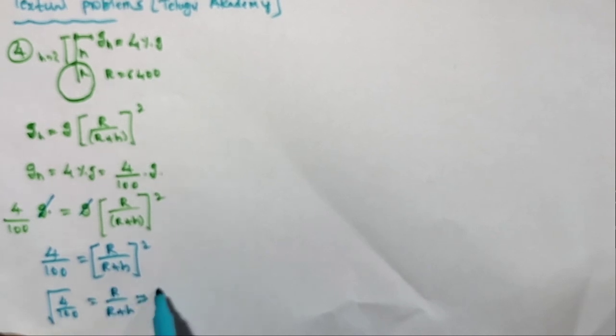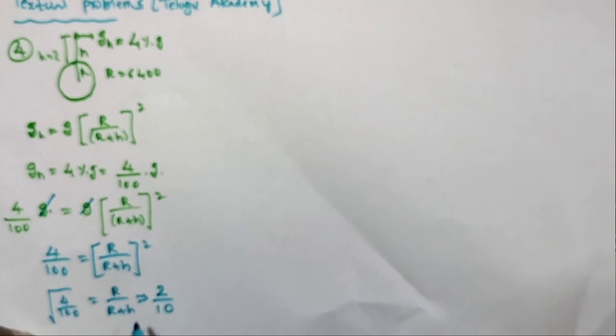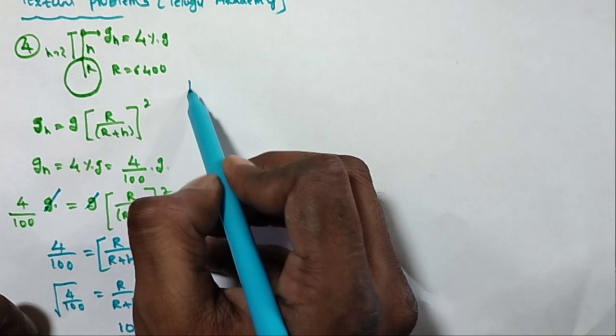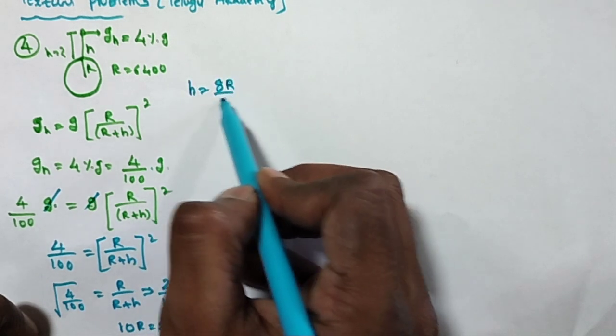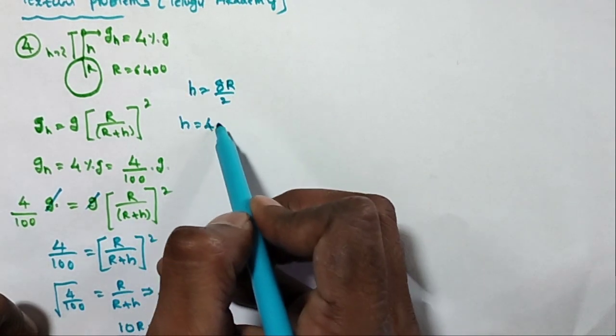So 4 by 100 root is equal to R by R plus h, that is 2 by 10. Taking the cross multiplication, 10R is equal to 2R plus 2h. That is 8R is equal to 2h, so h is equal to 8R by 2. So h is equal to 4R.